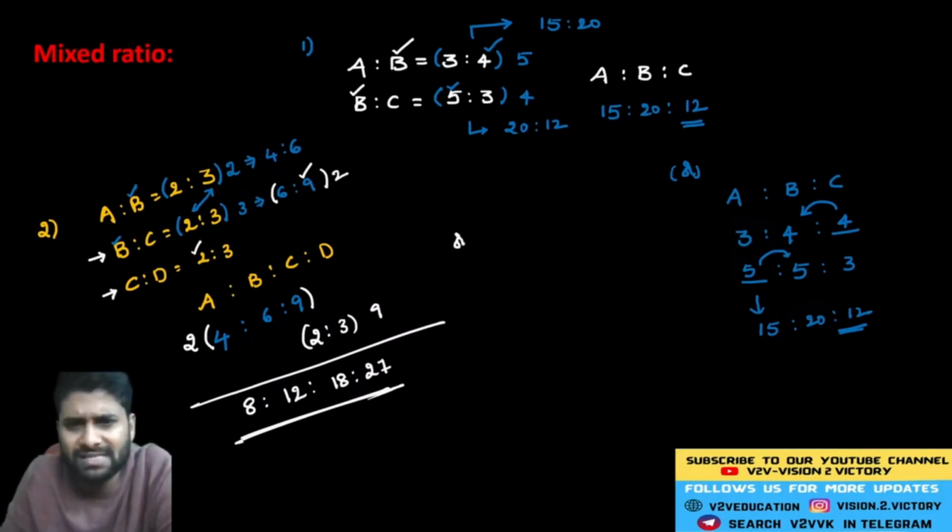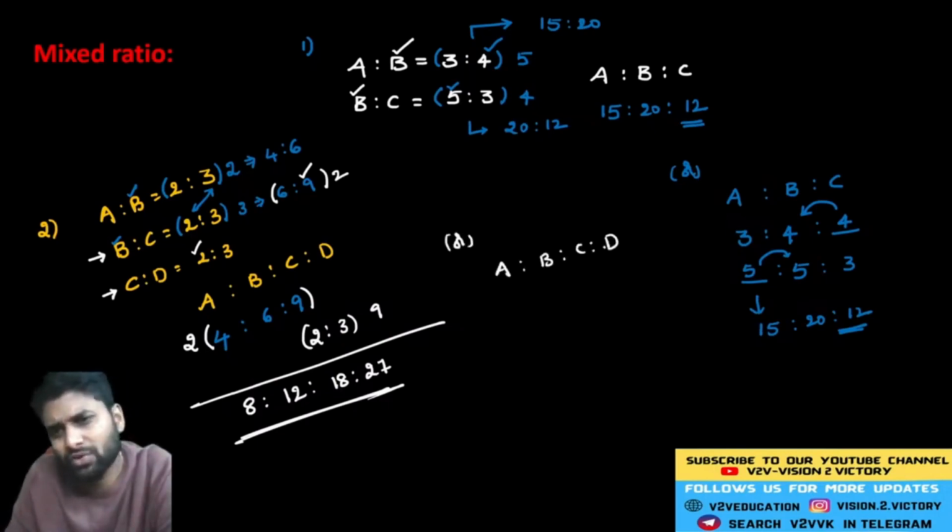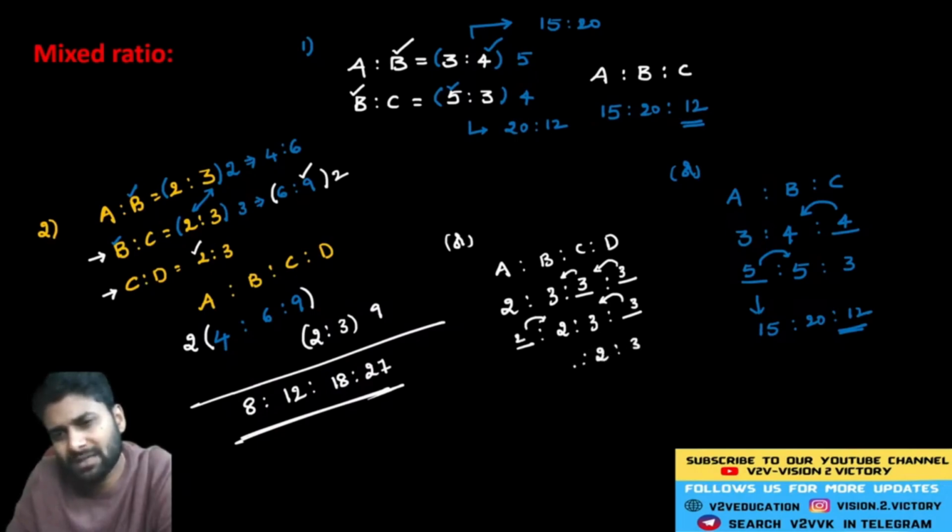Now, if you want the second method, it is the same as what we did in the earlier question. A is to B is equal to 2 is to 3. Here CD is empty, so just replace with the previous numbers 3 and 3. BC is given as 2 is to 3. Here just replace the previous number 3, and here just replace the previous number 2. Finally CD is 2 is to 3. Replace here with the previous element 2. Just multiply now.